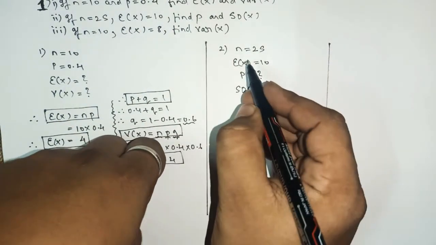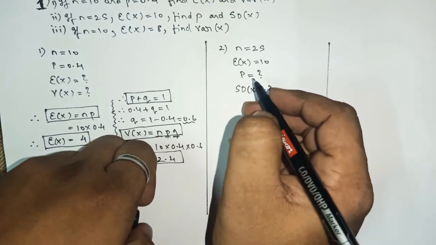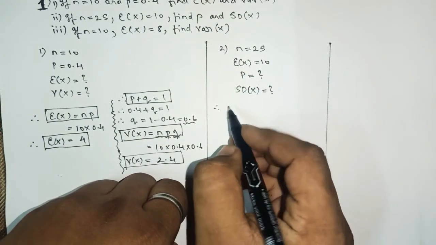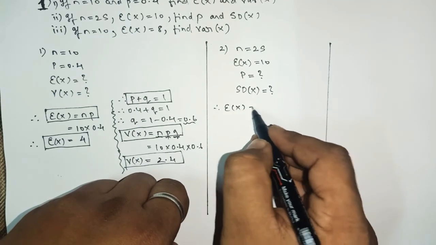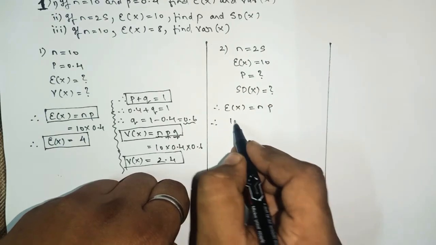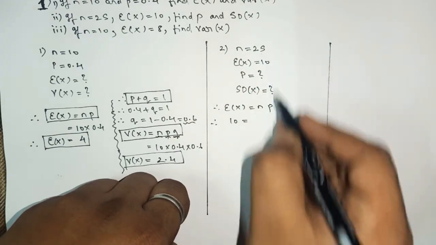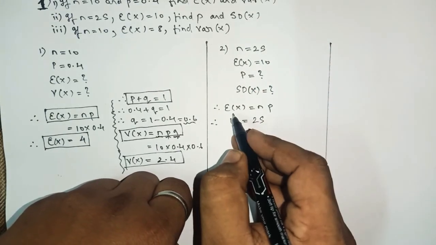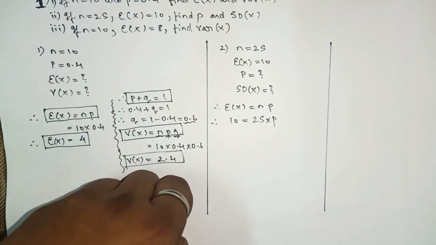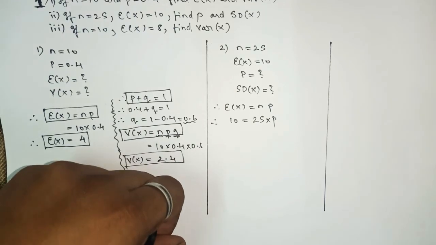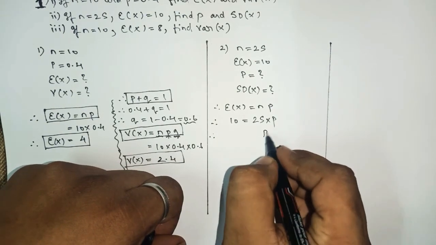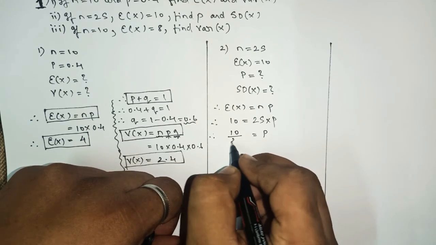Now here we have the value of n and E of x. So we have the formula of E of x. What is the E of x formula? It is np. What is E of x? 10. What is n? 25. So using the formula of E of x, easily we can find the value of p. Understood? So p will be equal to 10 upon 25.